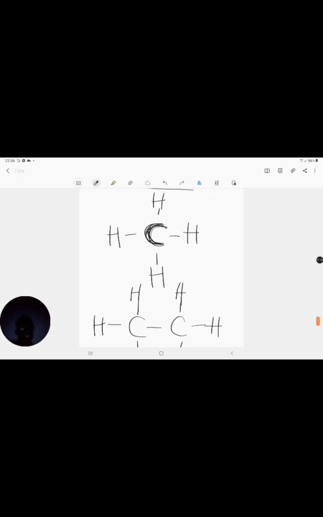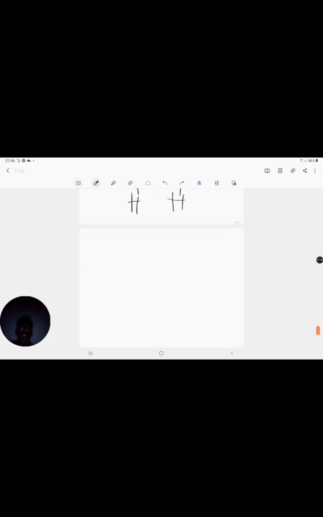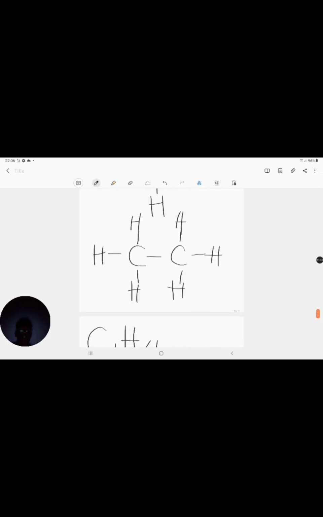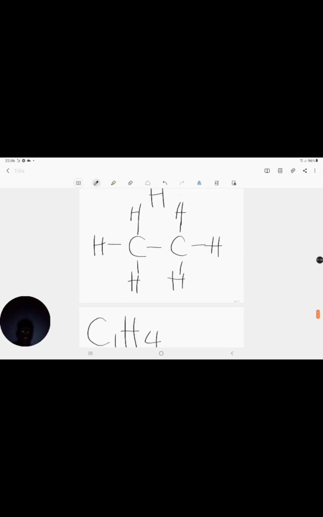Okay, so let's try to write that down as a general formula. Say it has 1 carbon, right? So you've got 1 carbon and you've got how many hydrogens? You've got 4 hydrogens. Okay, so let's write down the formula for the second one and see what we get here. This is 2 C's, right?